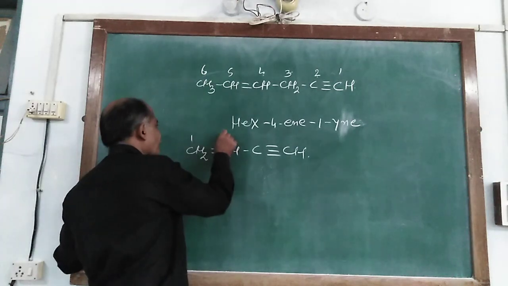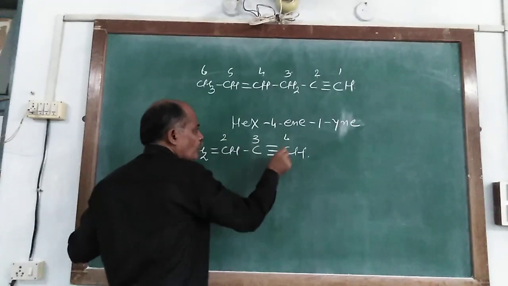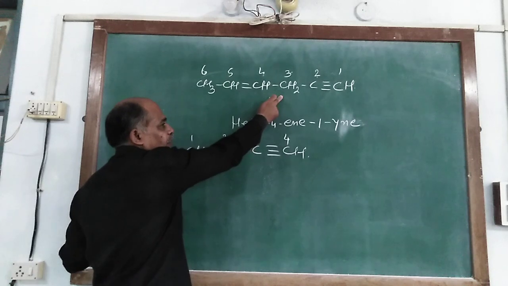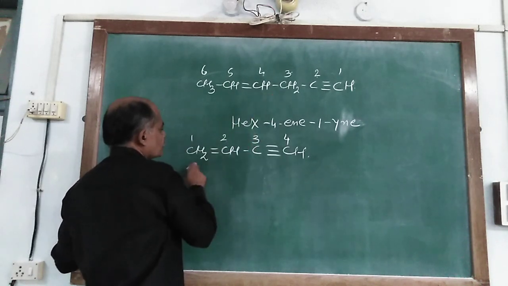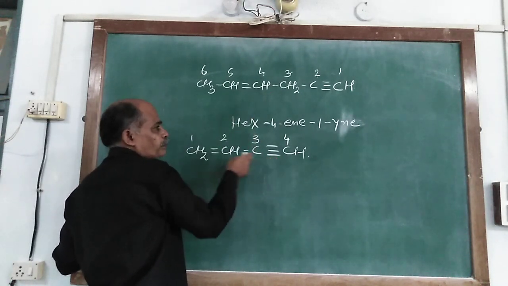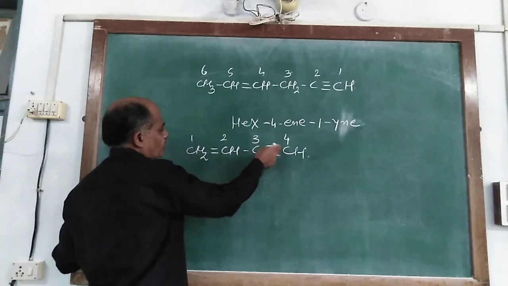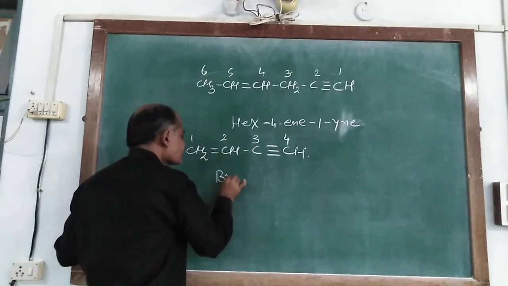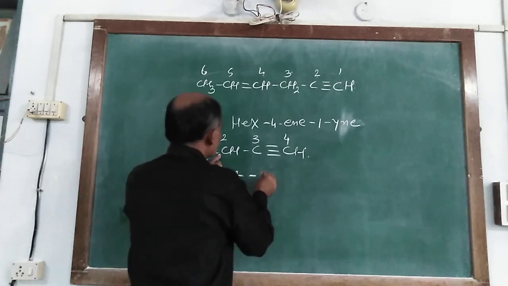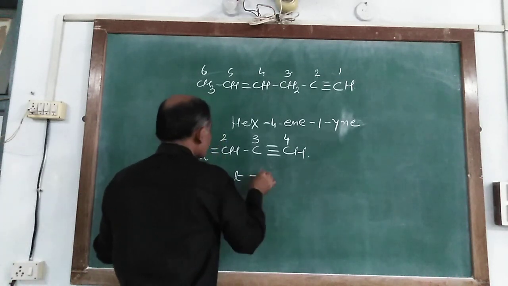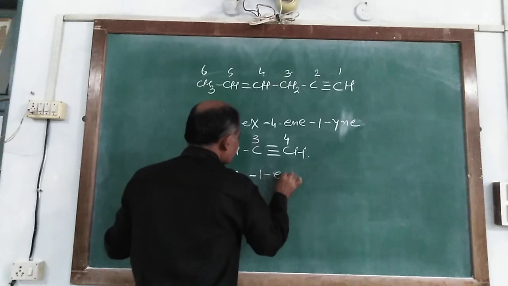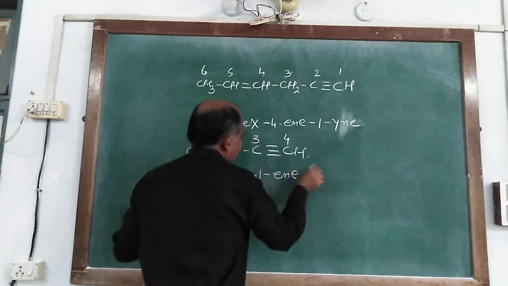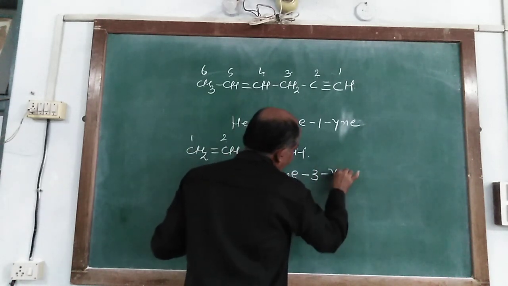So it is 1, 2, 3 and 4. Now we write the name this way. In the word root or parent chain, it consists of 4 carbon atoms. So the word root is but, and it is but-1-en-3-yne.